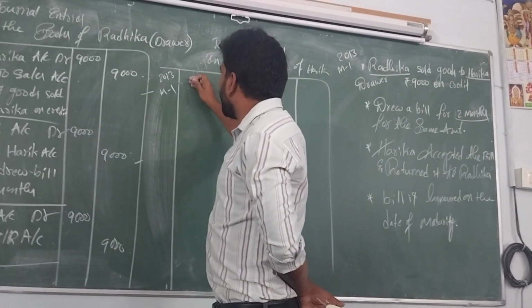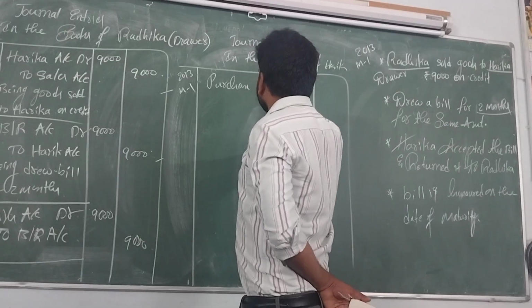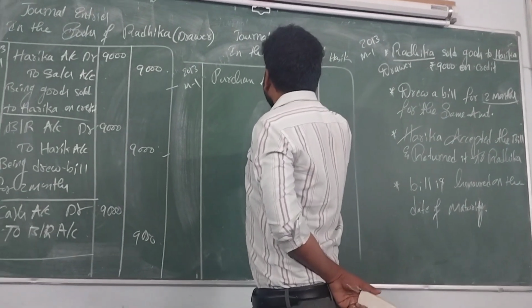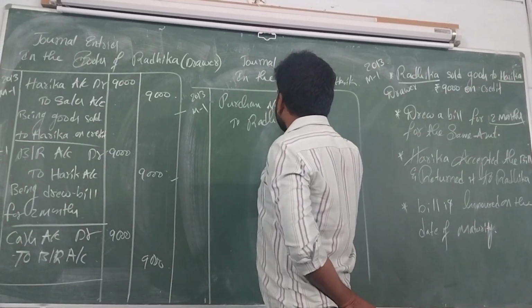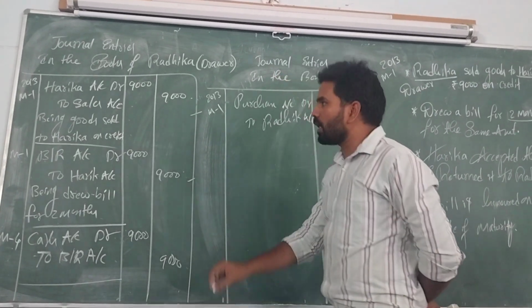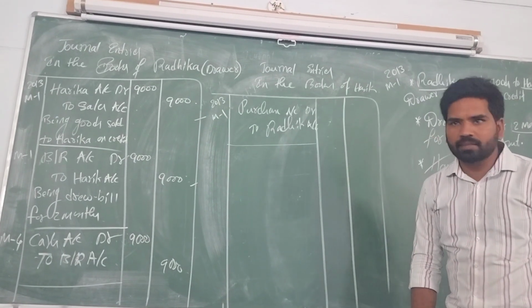So what is the entry? Purchase account debited to Radhika account. What is the narration? Being goods purchased on credit basis.